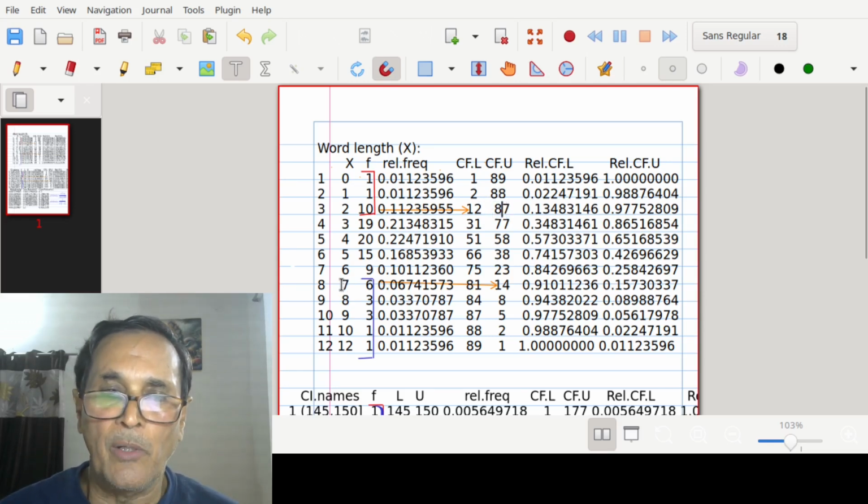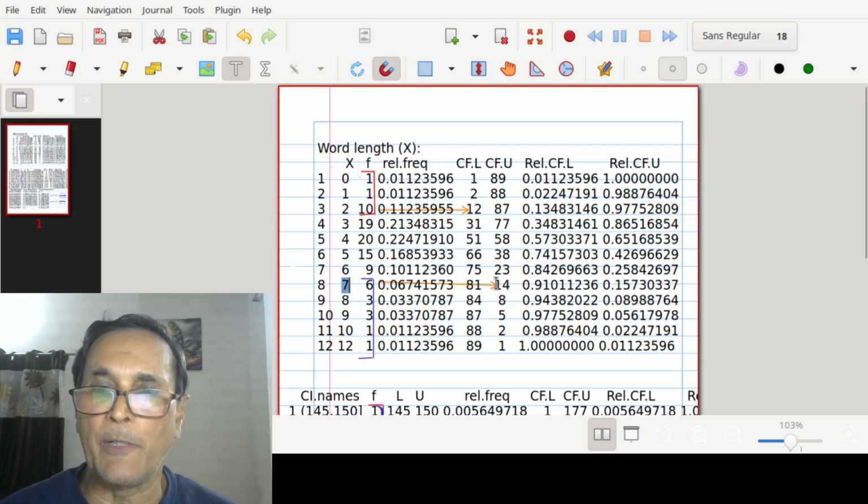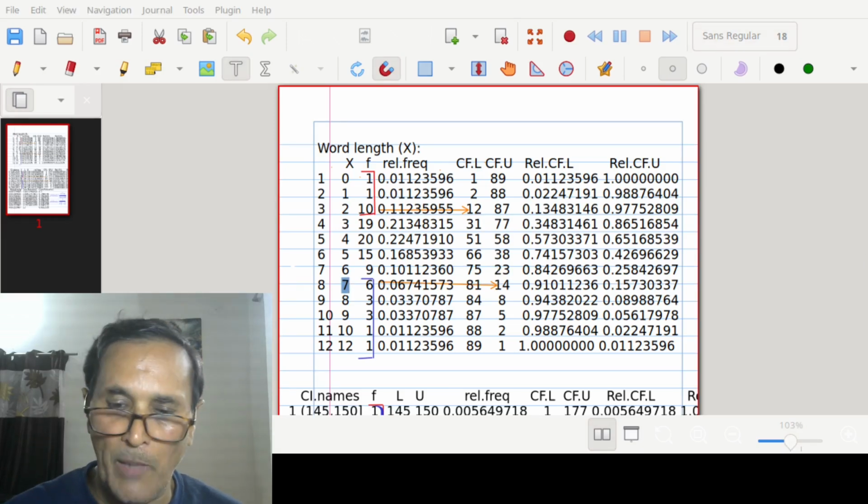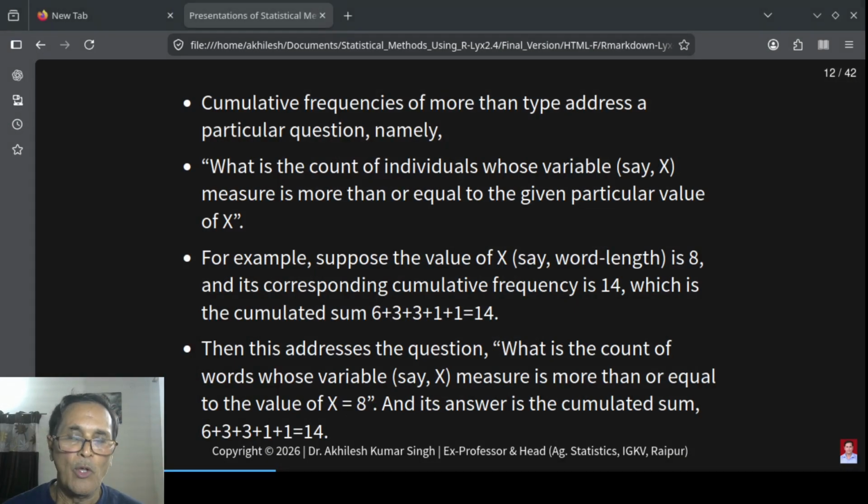What is the number of words having word length 7 or more than it? This means subtracting all the frequencies occurring before it from 89 to get 14. So this is what I was telling you about. Now going to the presentation.